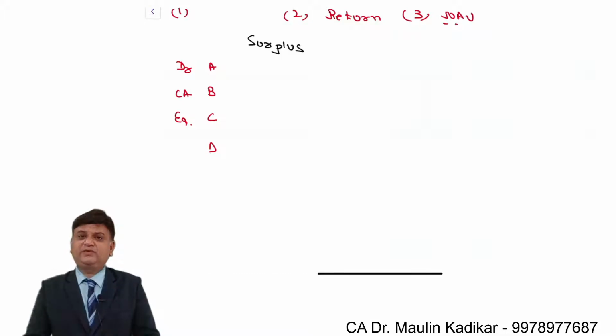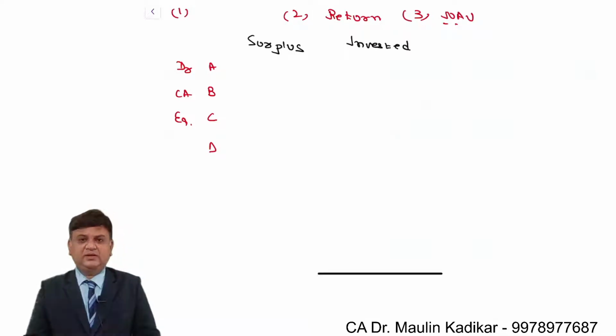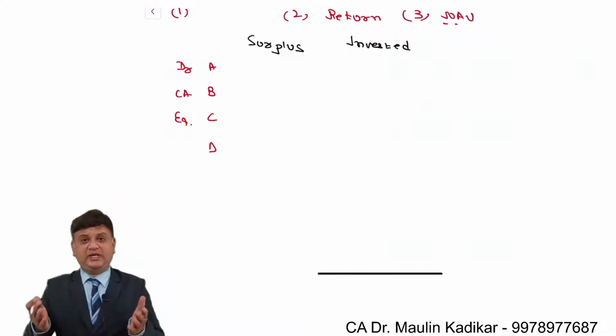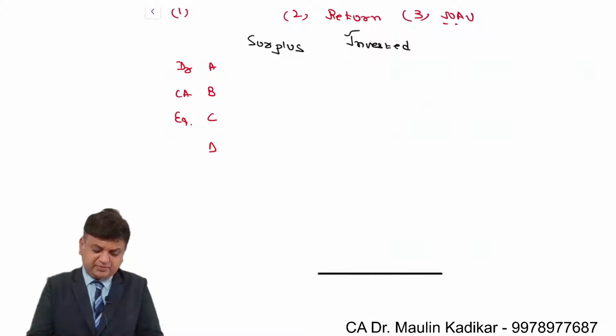As far as the surplus funds are concerned, that is supposed to be invested, because everybody is aware that a person cannot earn till the end of his life. There will be an aging issue, there will be a number of other issues because of which you are still alive, however you are not able to earn. So to meet your retirement needs, your child's education, your child's marriage, and certain other targets which you have, you need to make sure that you are having proper investments.